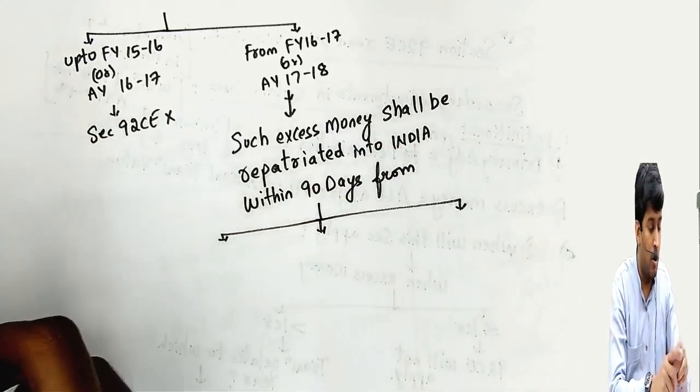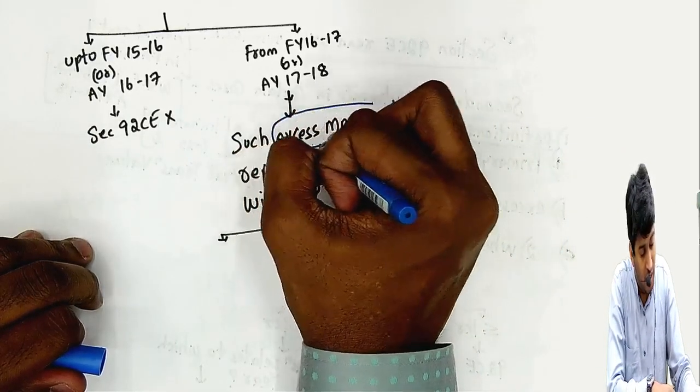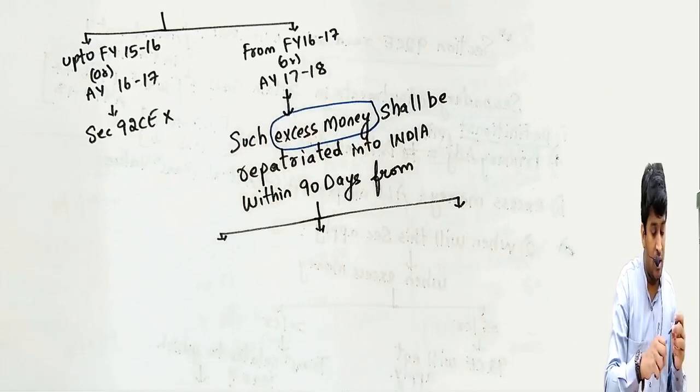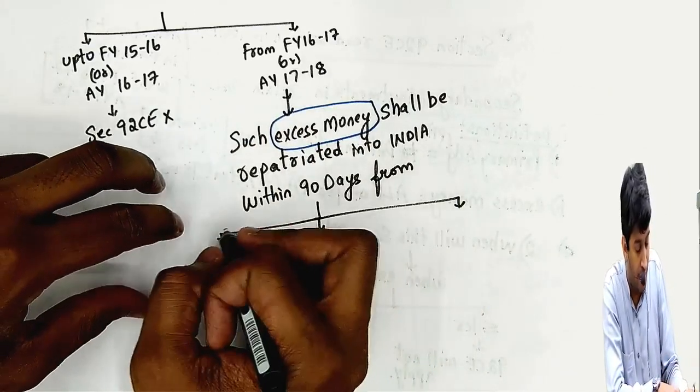Such excess money means the difference amount. In my example that is 10 crores. Such excess money shall be repatriated, meaning received in India, within 90 days from